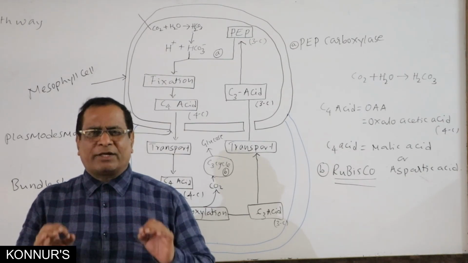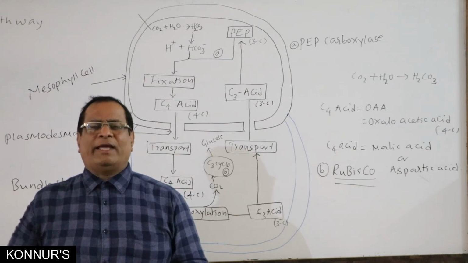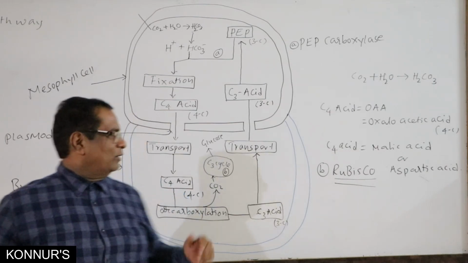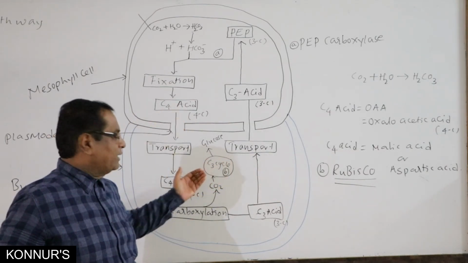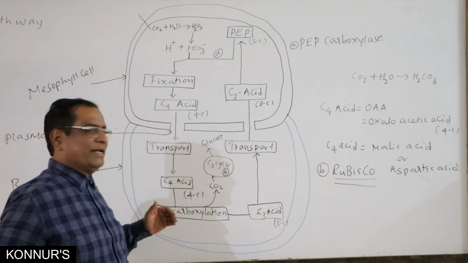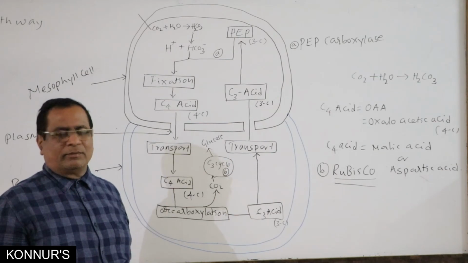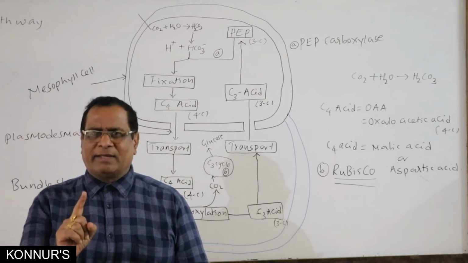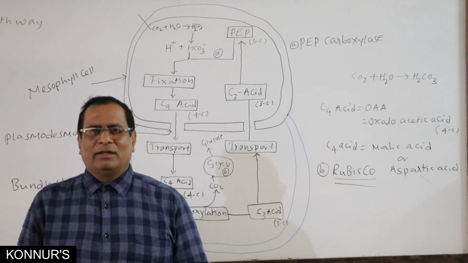And one more thing you should remember, the C4 plants, as far as the productivity of glucose is concerned, are much higher than C3 plants, because here the accumulation of CO2 in the bundle sheath cells takes place very constantly. That's why the productivity is more in C4 plants and less in C3 plants.